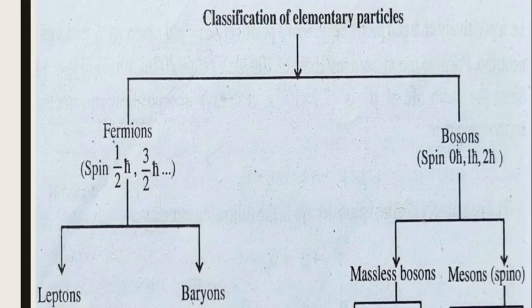So again, you can classify elementary particles into fermions and bosons, and fermions into leptons and baryons based on the interactions. Leptons undergo weak interactions and baryons undergo strong interactions. Massless bosons means bosons that don't have mass, and mesons means bosons having a particular mass.